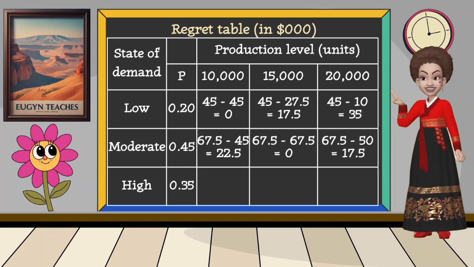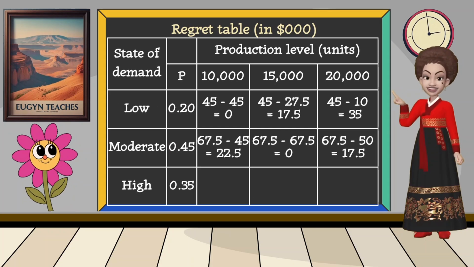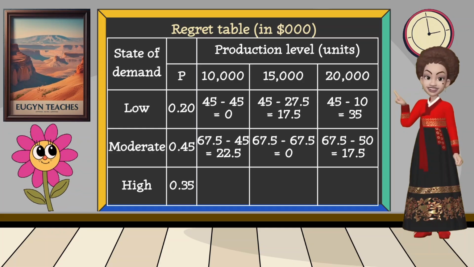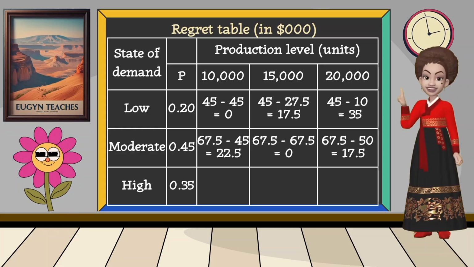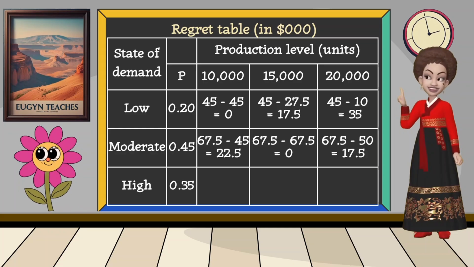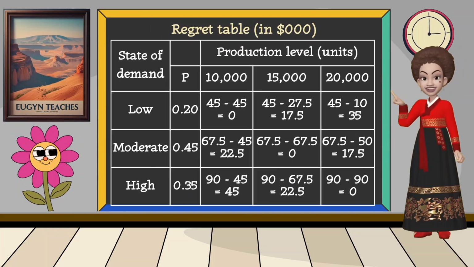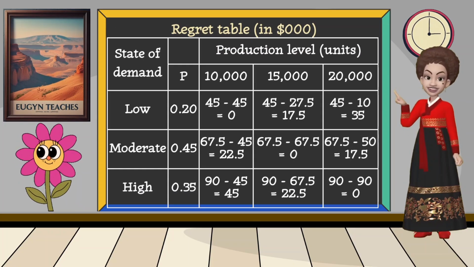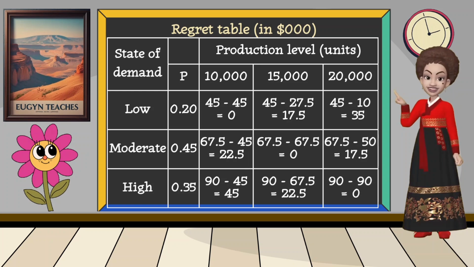Therefore, in the row for the moderate demand, we take $67,500 and subtract the profit under each production level to get the regret values. When the demand is high, we identified that the highest profit is $90,000. Therefore, in the row for the high demand, we take $90,000 minus the profit under each production level to calculate the regret values.